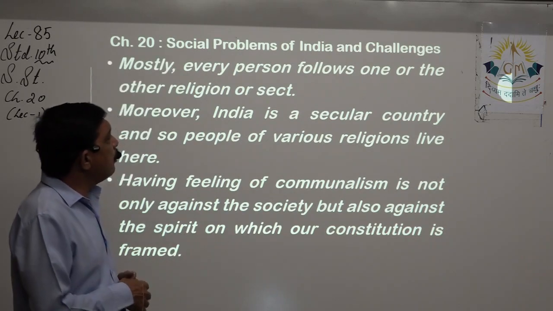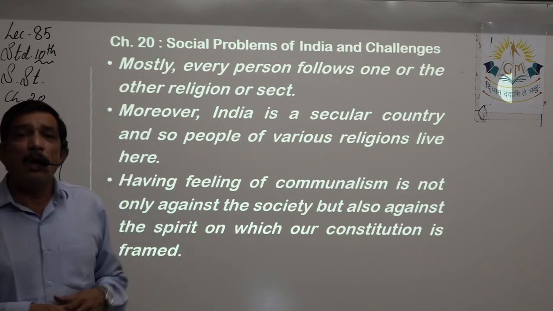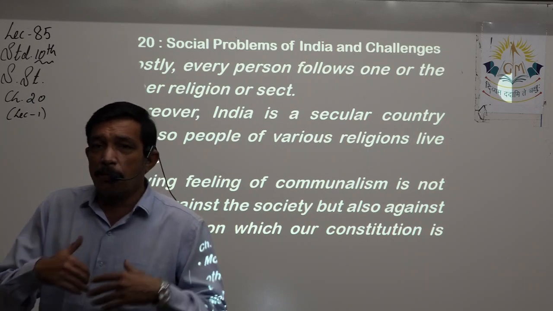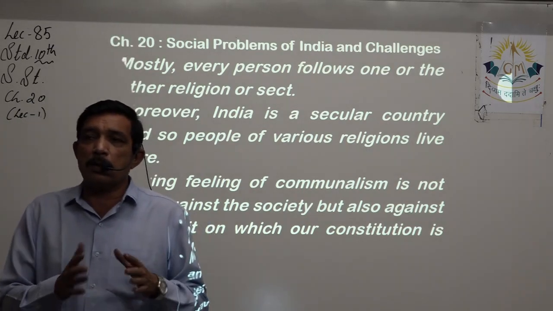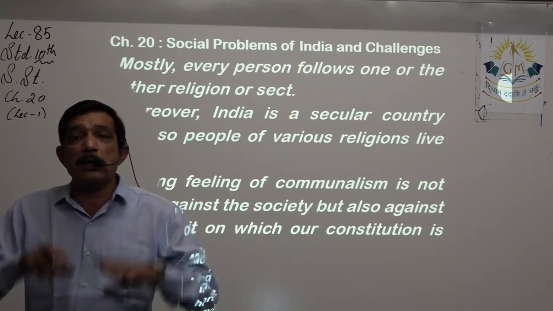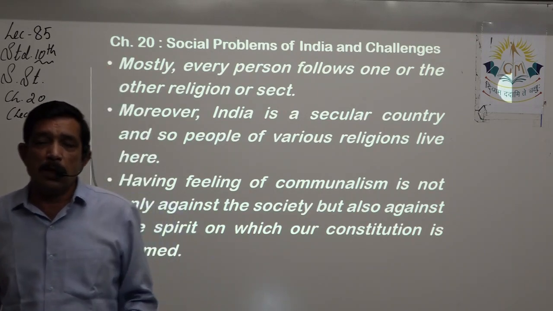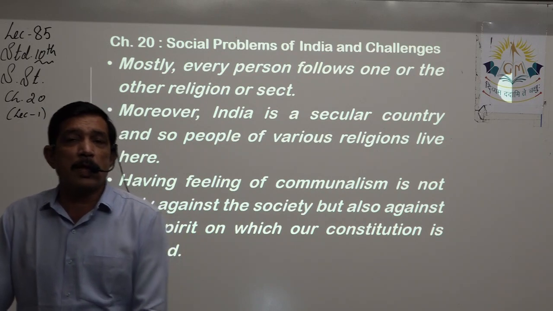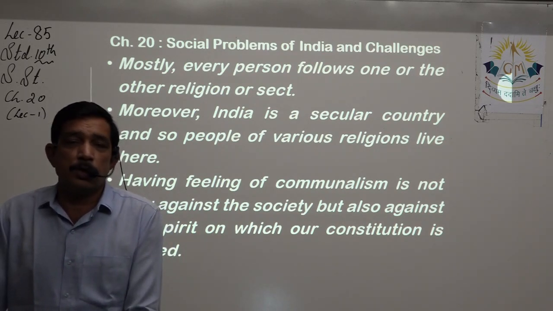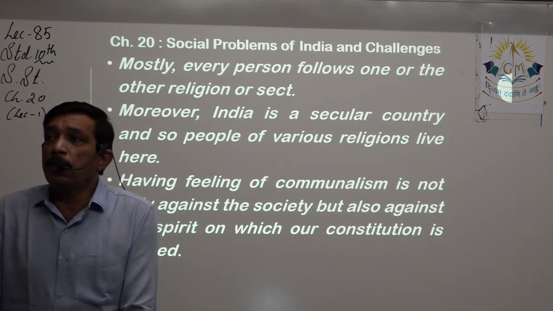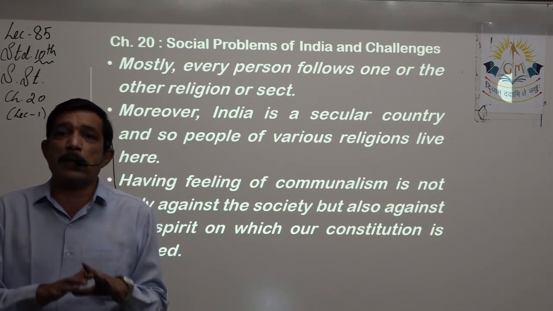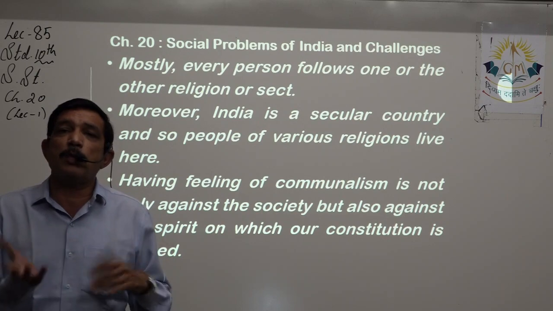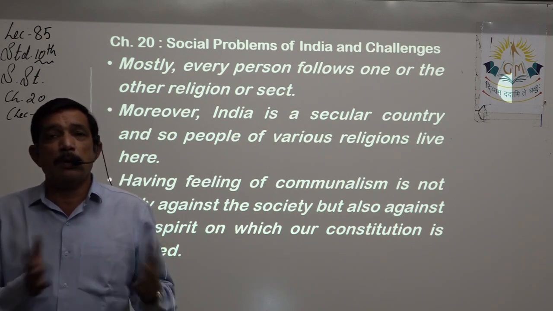Mostly every person follows one or another religion or sect of the religion. Sect of the religion means parts, or compartments, within that same religion. For example, if we take the Islamic religion, then they have Shias and Sunnis. If we take the Jain religion, they have Shwetambar and Digambar. So these are the sects. They follow the same religion, but in another way, right? So they have divisions in that.